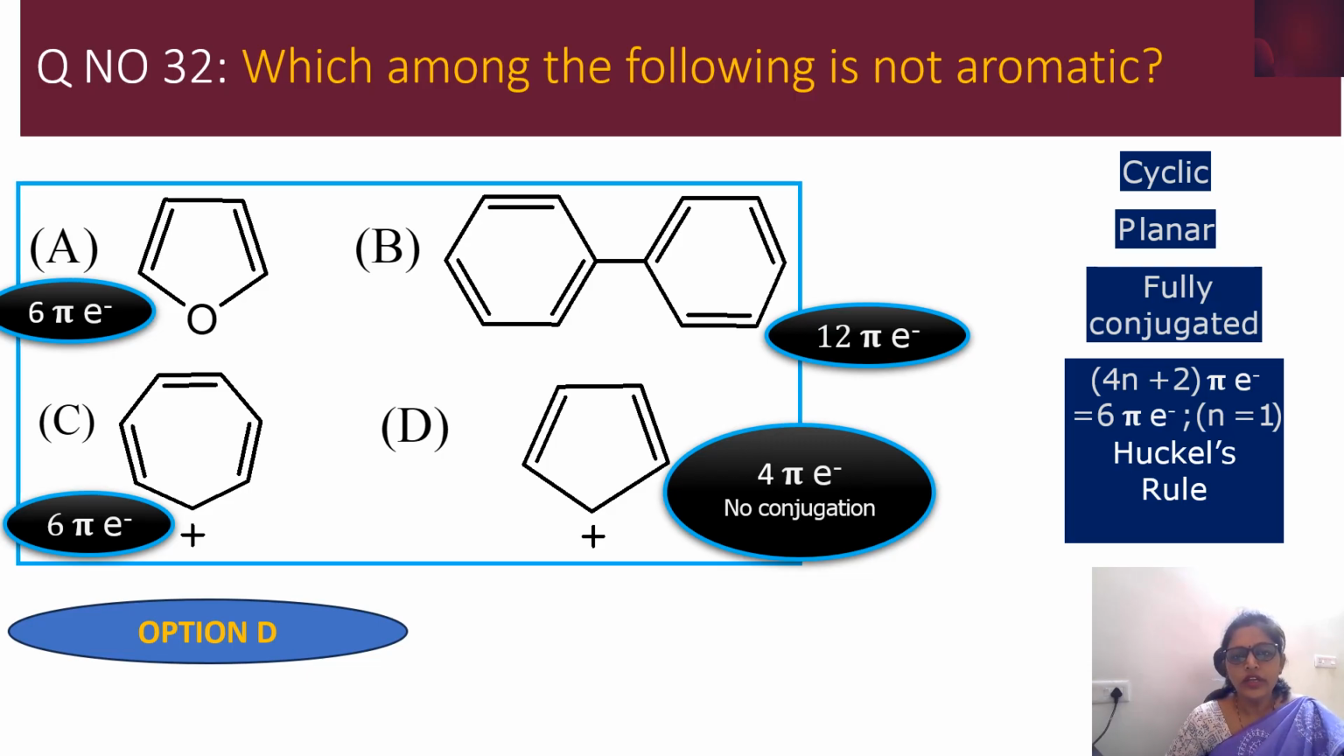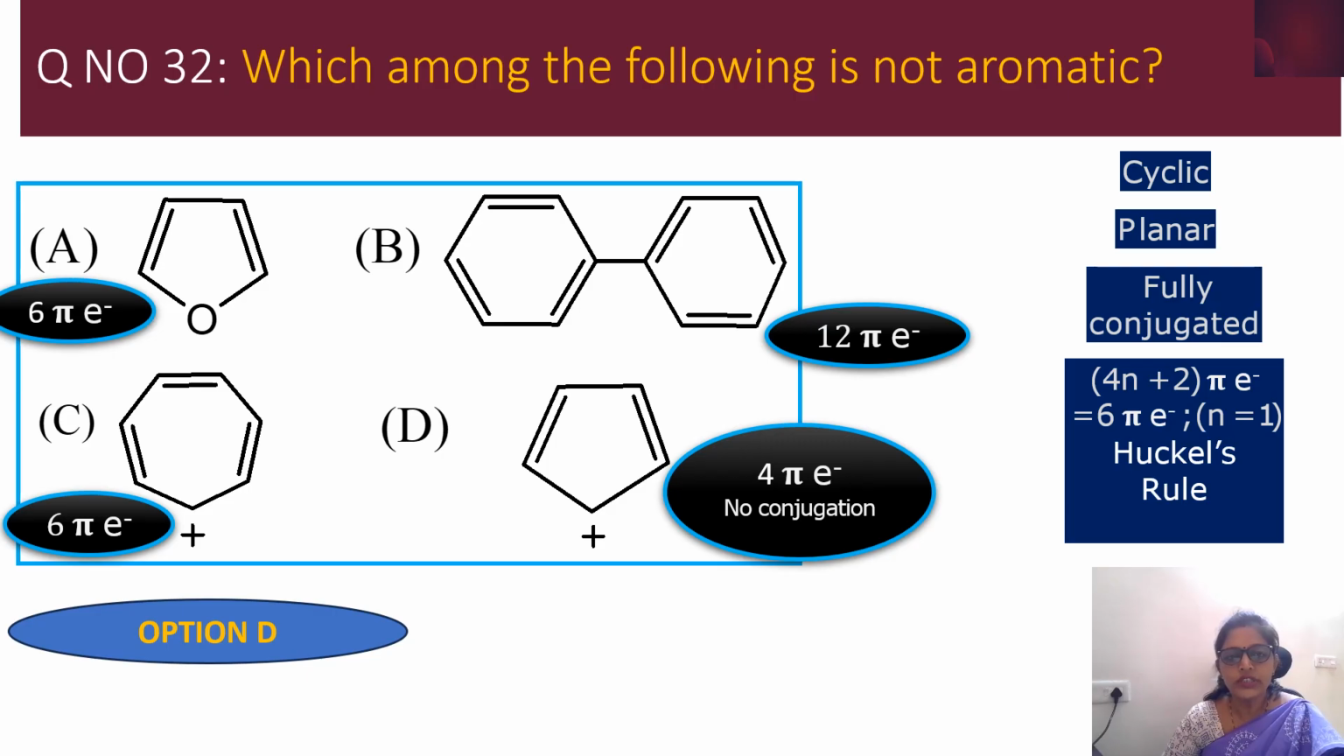So here, before analyzing which one is aromatic and non-aromatic, we have to have an idea about what conditions a compound has to satisfy to be aromatic. In your textbook they have clearly given the conditions for aromaticity. The first one is that they have to be cyclic compounds, and we have cyclic compounds over here. They have to be planar.